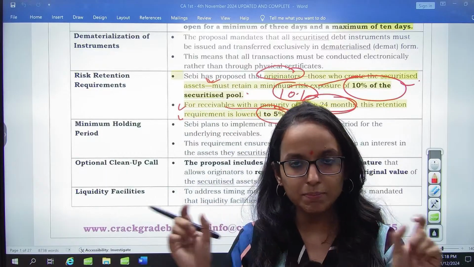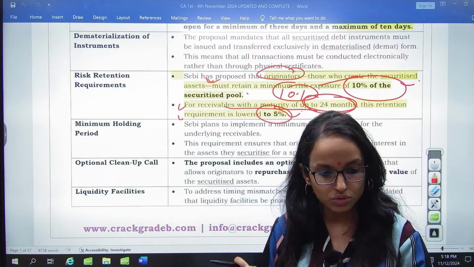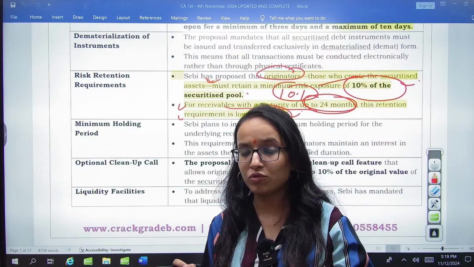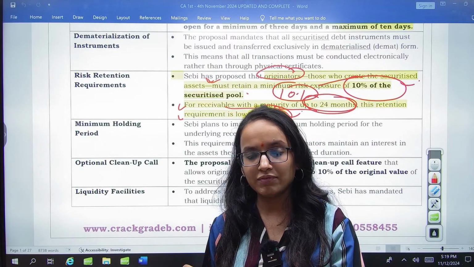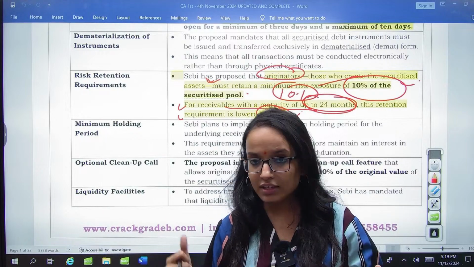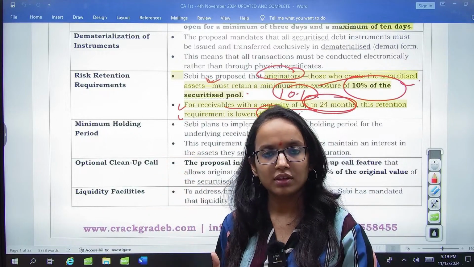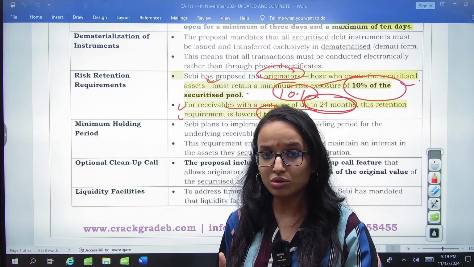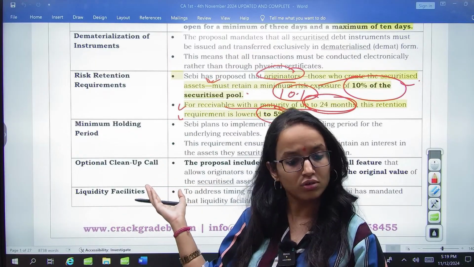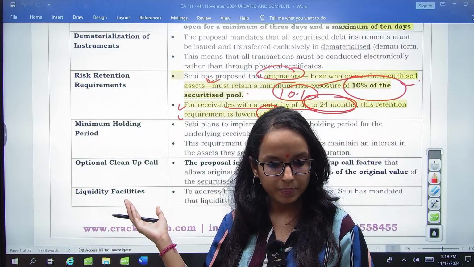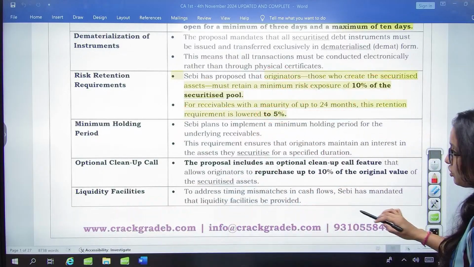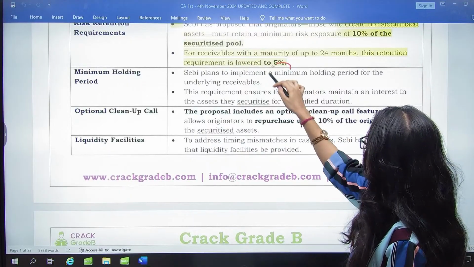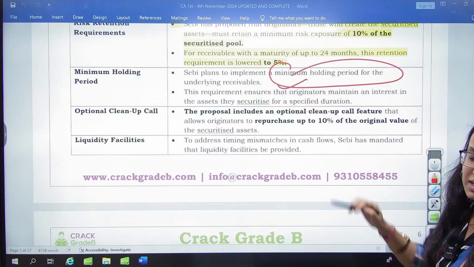I hope the purpose is clear. I have explained it to you because it sets out a positive note for the investor as well. Investor believes that, okay, the originator will be responsibly managing the asset because it is also liable to the losses. 10% you have to retain the risk. I hope this is clear. Then next you have minimum holding period. So SEBI plans to implement a minimum holding period for the underlying receivables as well.